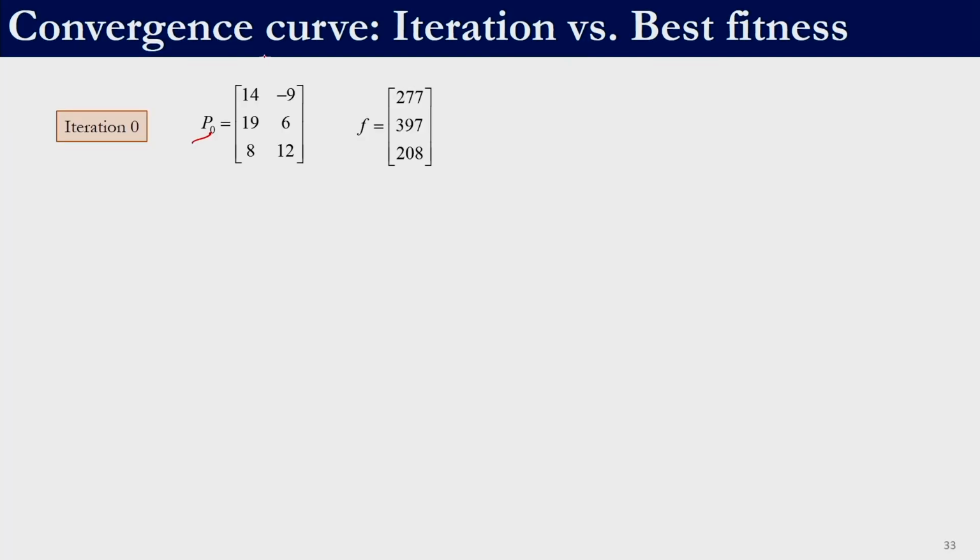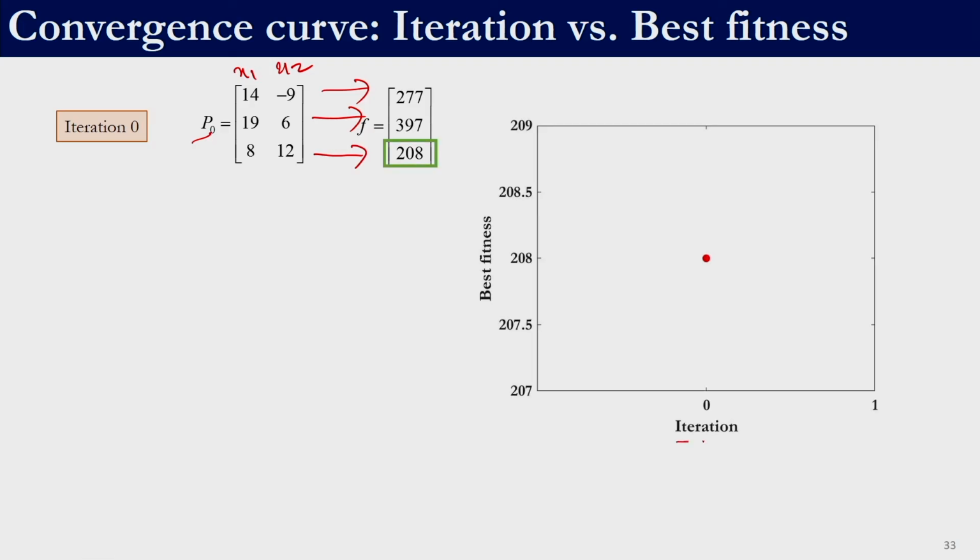Let us say at the beginning my population was P0, right. These were the solution values of decision variables x1 and x2, right, and these are their corresponding fitness function or objective function values. So, what we can do is make a plot, with the x axis as iteration and the y axis as the best fitness function value, right. Among these 3 solutions, 208 is the best. So, I am going to plot that particular value alone. I am not going to plot 277 or 397, only the best value of the fitness function is plotted.